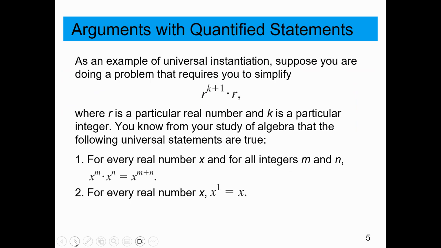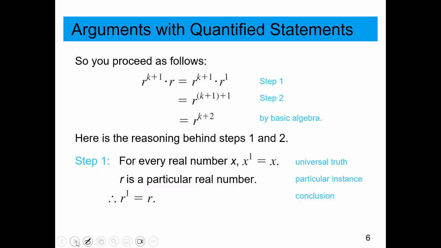This is a mathematical example of applying the rule for multiplying like bases where you add the exponents. So, if we wanted to multiply r to the k plus 1 times r, we would use the general rule. The general rule being this right here. We could apply it to this specific case to find that r to the k plus 1 times r is equal to r to the k plus 2.